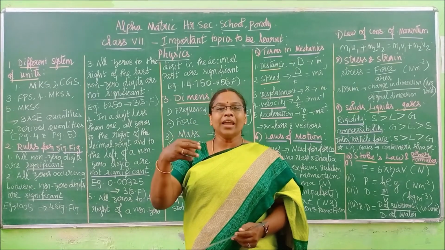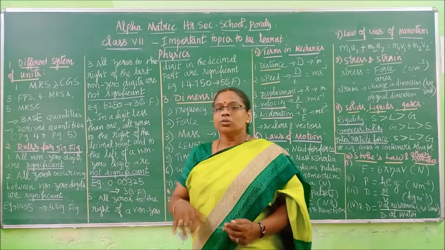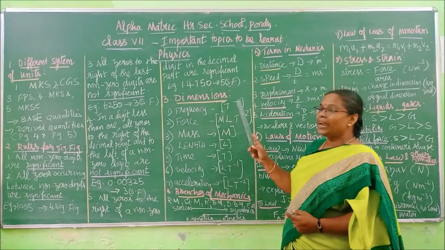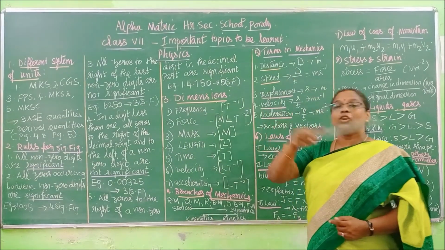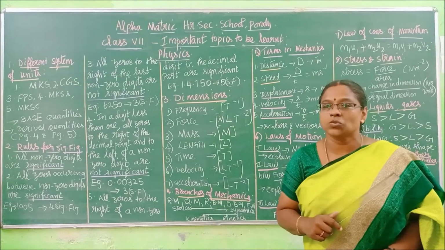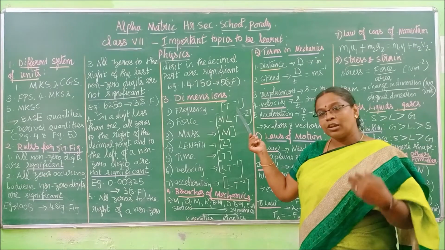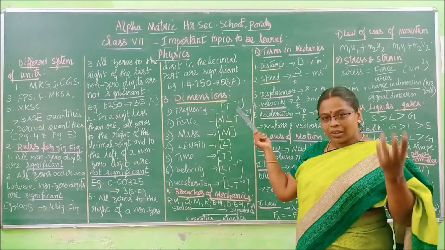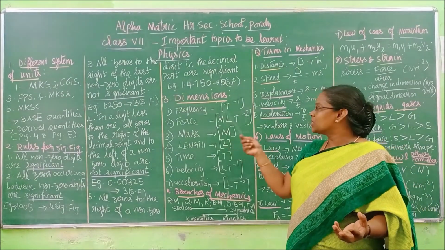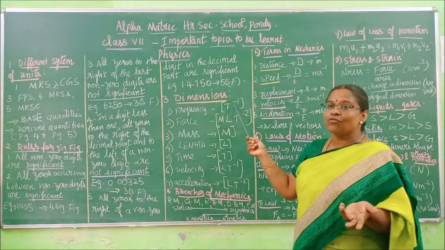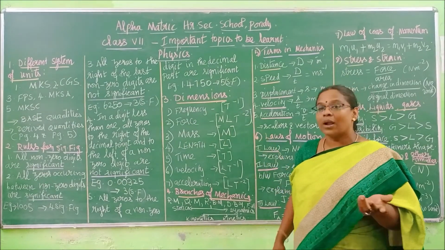Clear? That second is in the denominator. When it goes to the numerator, it will go as -1. So that is what I have written here. This I had explained to you before, now I am just recalling it. So now frequency's dimension formula is T power -1.